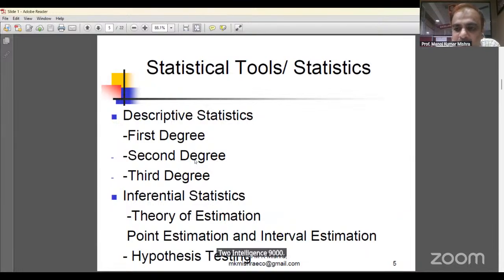And one person's income, only one person, is suppose 5,000 crore. Then the average income will be very high due to that one person's income.